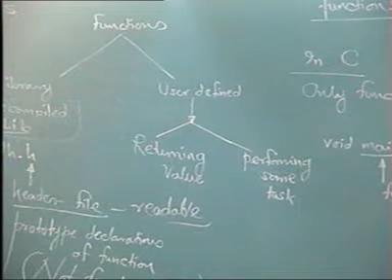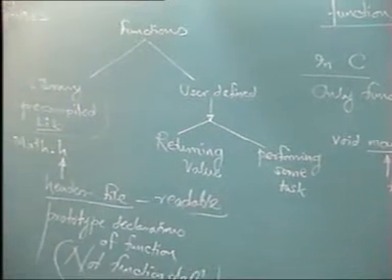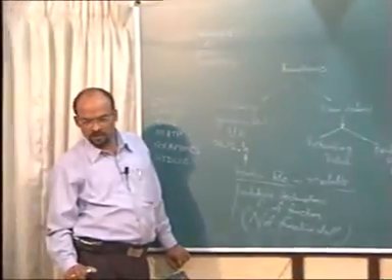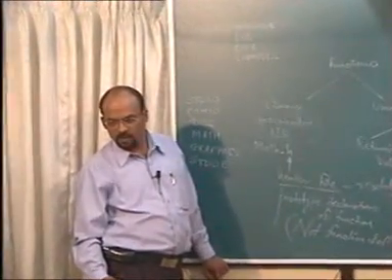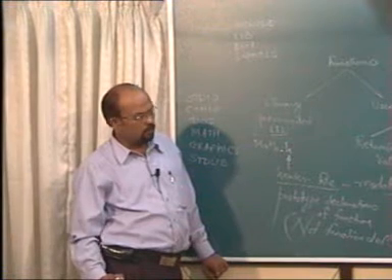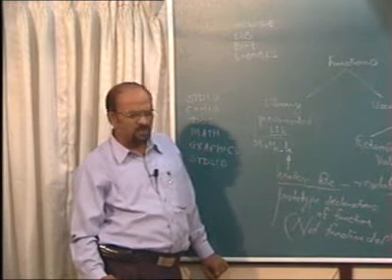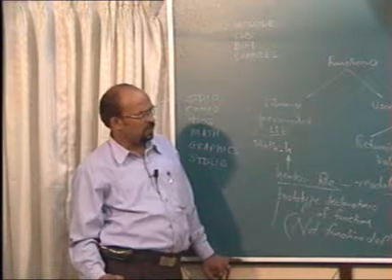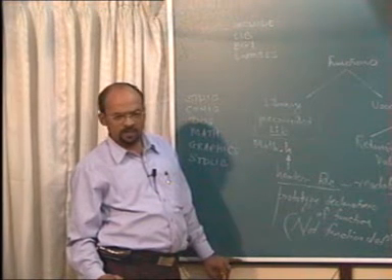Two types of functions that we normally write. Either the functions will return the value or they will perform some task. Okay? Are you getting any difference between these two? The function which returns a value and the function which performs some task.